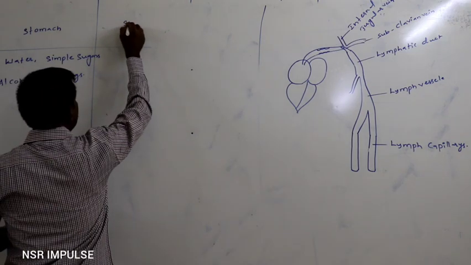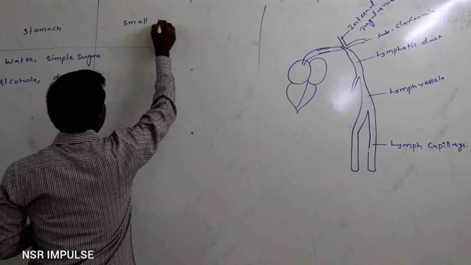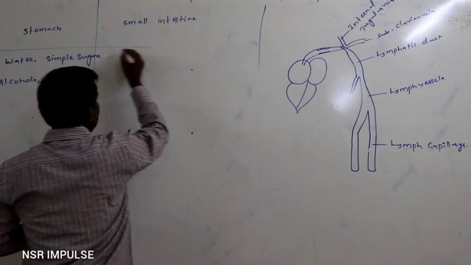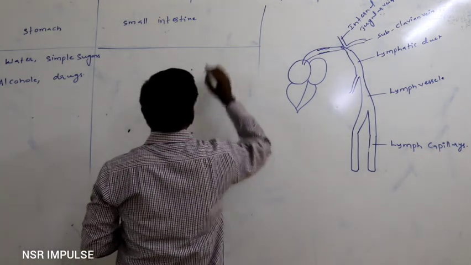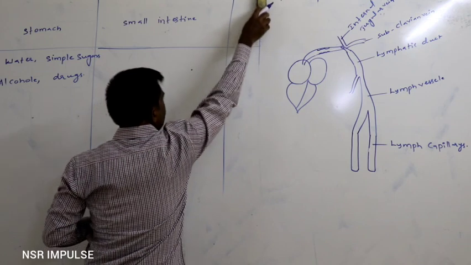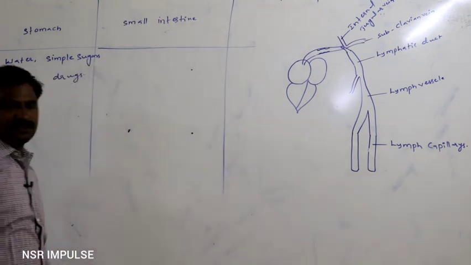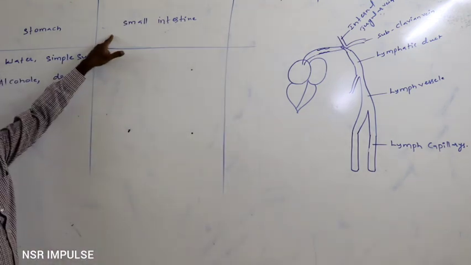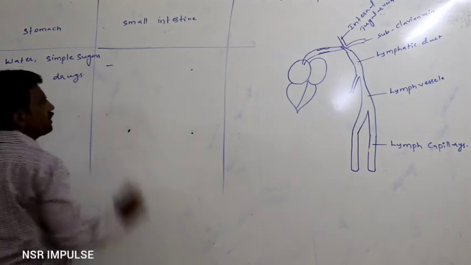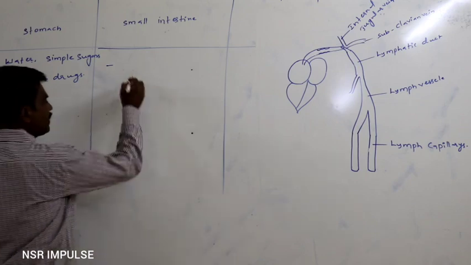Next, the small intestine. This is the principal site for absorption as well as for digestion. What substances get absorbed?